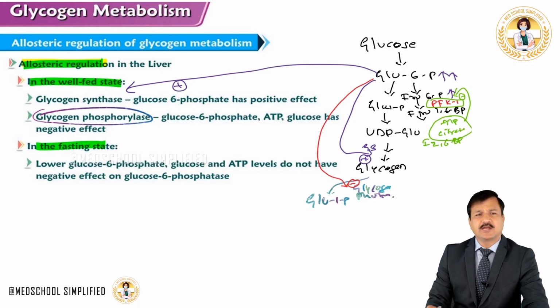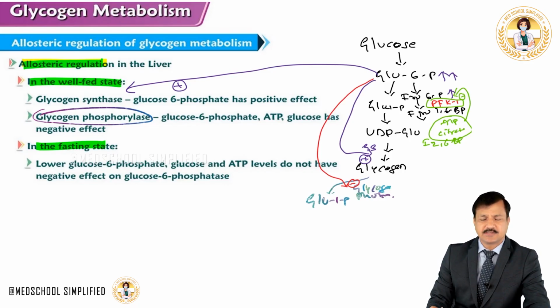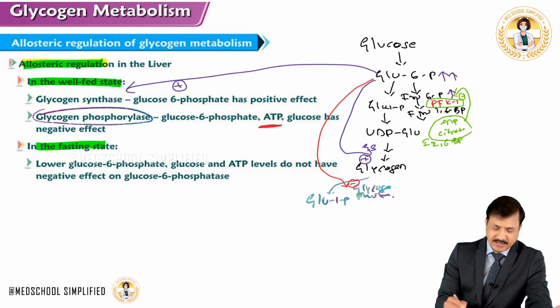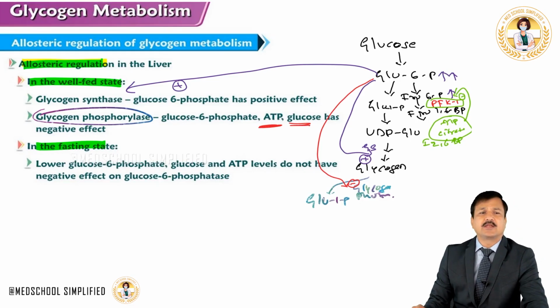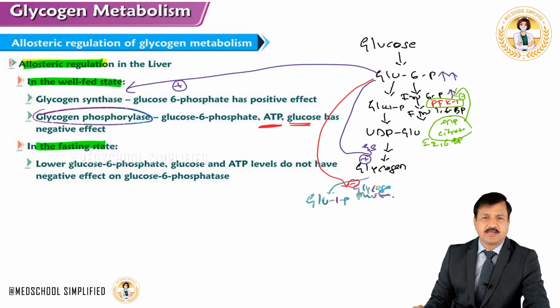And also, what are the other negative modulators of glycogen phosphorylase? It is ATP. Whenever ATP levels are plenty in the liver, there is no need to break glycogen, because what is the purpose of breaking glycogen? Just to provide glucose to the blood by the liver, or in the skeletal muscle, just to make more ATPs. When ATPs are already there, there is no need to break glycogen. That's why ATP acts as a negative modulator on glycogen phosphorylase. Similarly, when we have plenty of glucose, that also has a negative effect on glycogen phosphorylase.